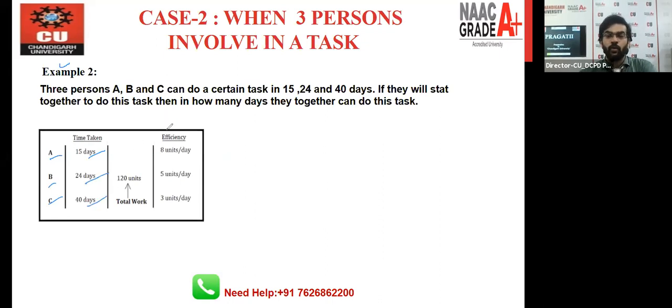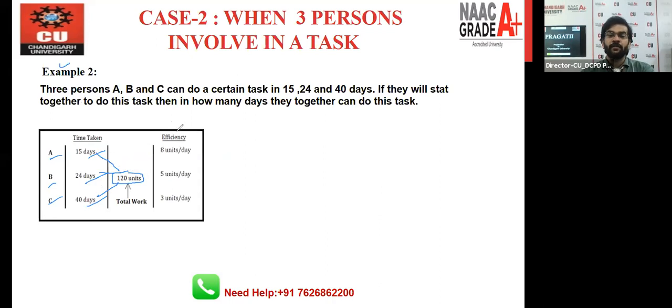And you have to find out in how many days they together can do this task. So the first step we have, just find out the LCM. And what is the LCM of these 3 values? 15, 24, 40. This is 120.